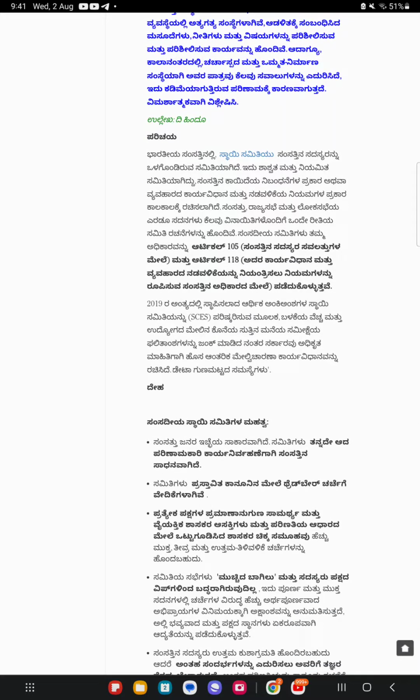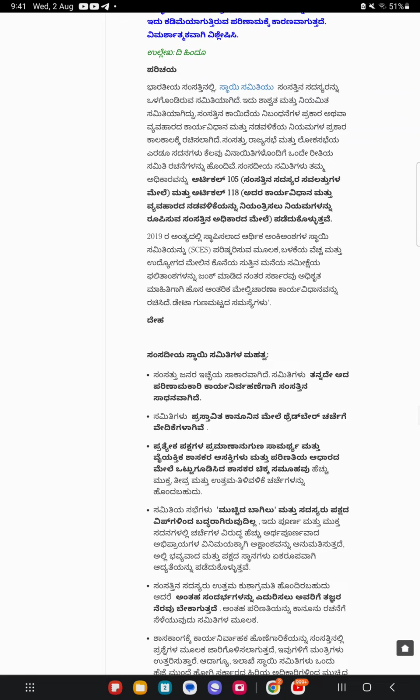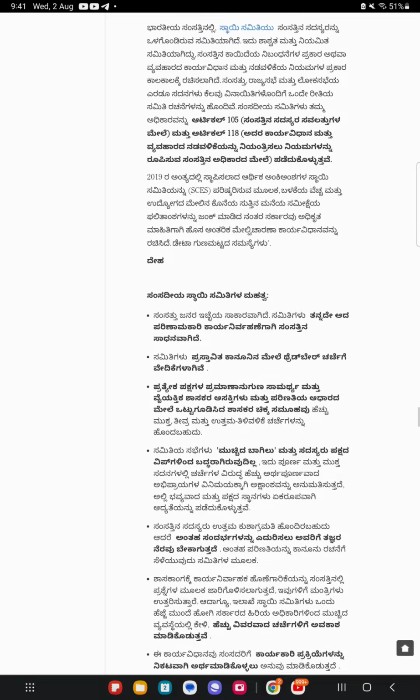In the Indian Parliament, a standing committee is a committee consisting of members of Parliament. It is a permanent and regular committee which is constituted from time to time according to the provisions of an Act of Parliament or rules of procedure and conduct of business. Both houses of Parliament, Rajya Sabha and Lok Sabha, have similar committee structures with a few exceptions. Parliamentary committees draw their authority from Article 105 on privileges of Parliament members and Article 118 on Parliament's authority to make rules for regulating its procedure and conduct of business.